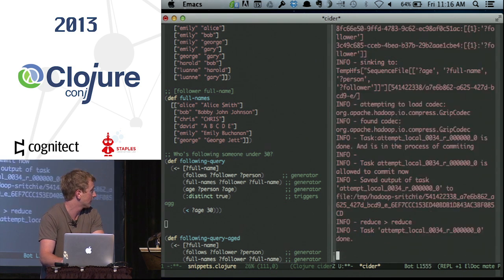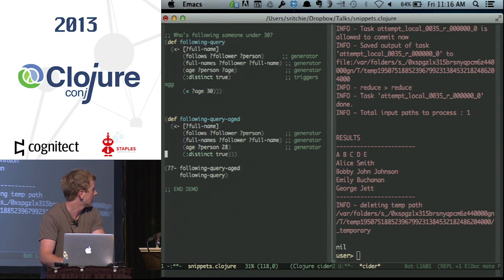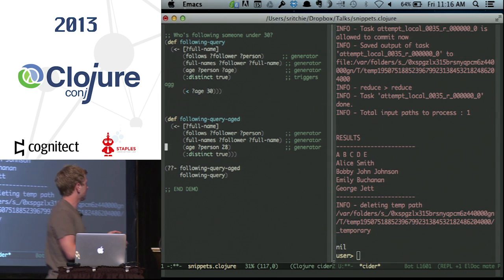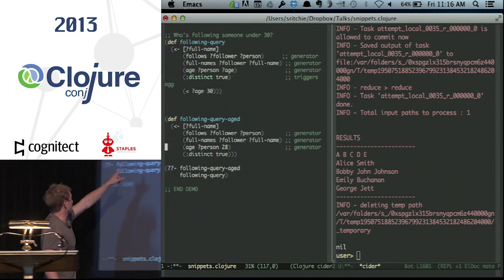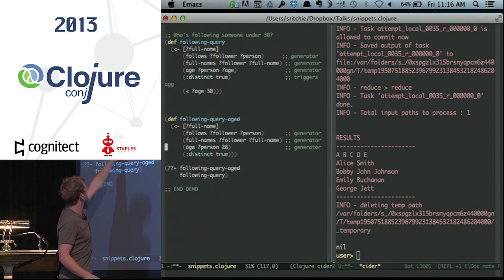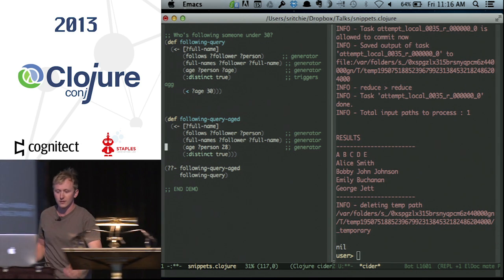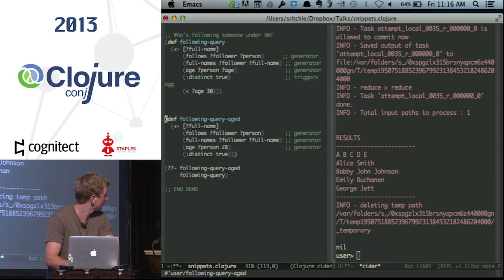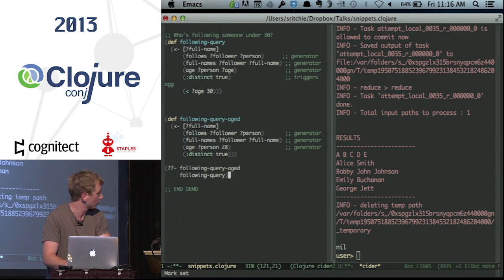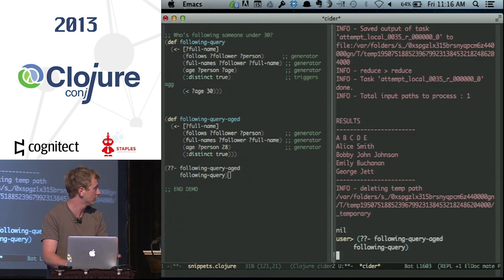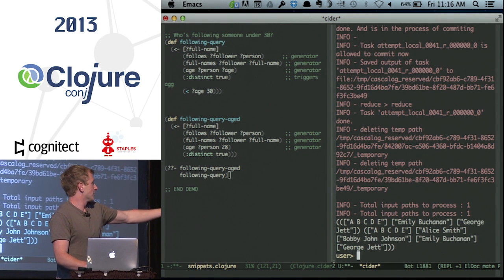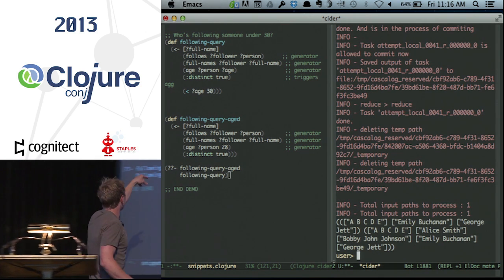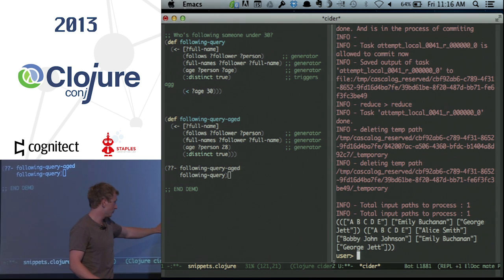If I run that, sure enough, I get those results. What's interesting is you can actually just inline constraints. So we can say, who's following someone who's 28? That's an interesting question. And then we can run those in parallel. So this is the output of both of those run in parallel on Hadoop in the REPL.